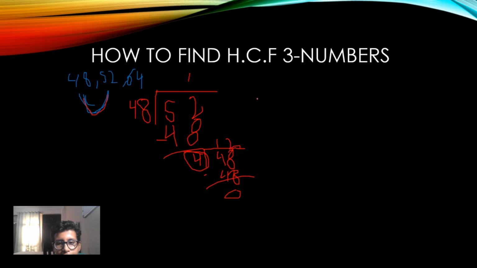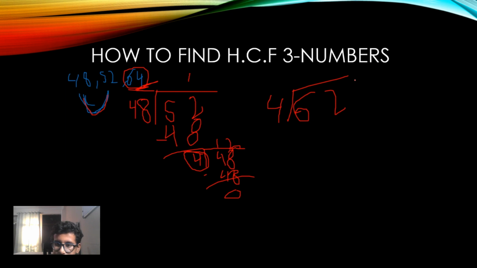Now we will take this 4 and do it with 64 also. We take the HCF of these and do it with the third number, which is 64 over here. We'll take that 64. The HCF for 48 and 52 we will take, and the third number, which is 64, and do it with it.